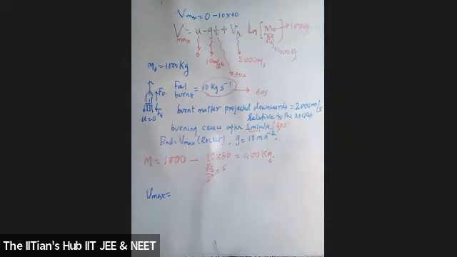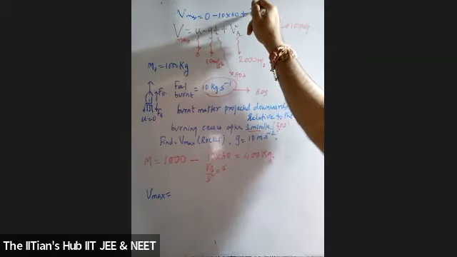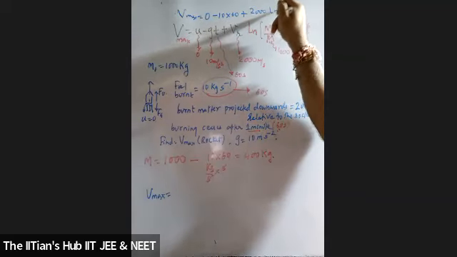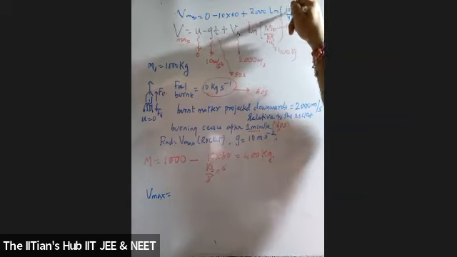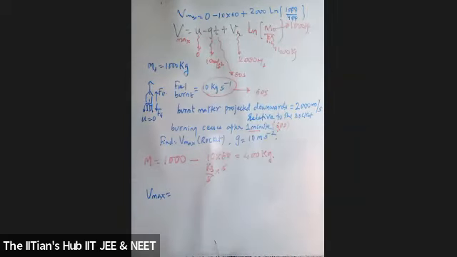Agreed? Yes, sir. VR is 2000. This is ln 1000 by 400. Now, students, when you solve this part, 2 zeros get cancelled. So can I say this becomes 2.5?